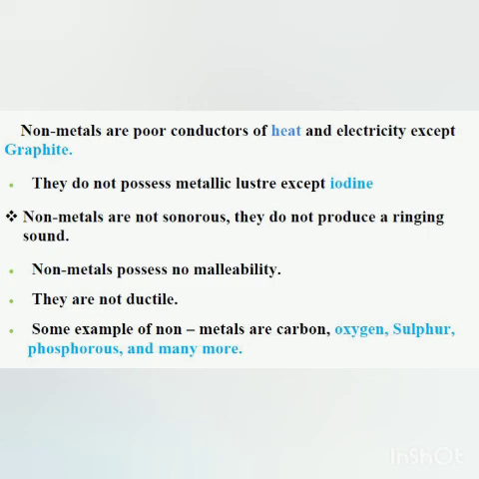They do not possess metallic luster, except iodine, which is a non-metal that shines. Non-metals are not sonorous, they do not produce a ringing sound. They are not malleable and not ductile. Some examples of non-metals are oxygen, sulfur, carbon, phosphorus, and many more.